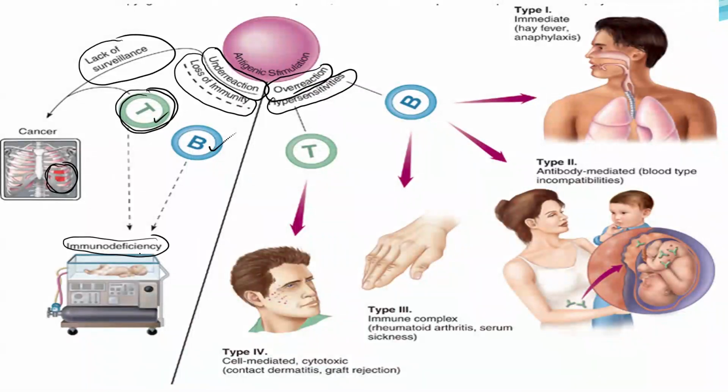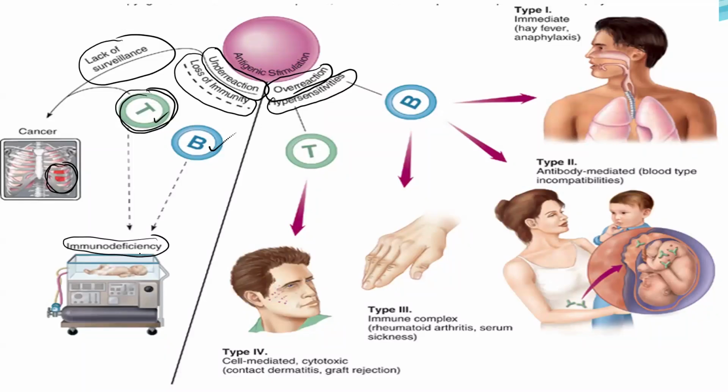The second type, secondary immunodeficiency, is acquired after we are born. The famous example is AIDS. AIDS is a type of immunodeficiency.